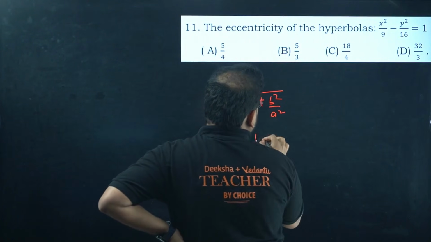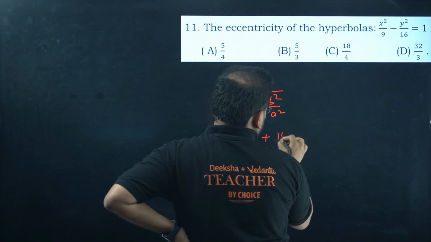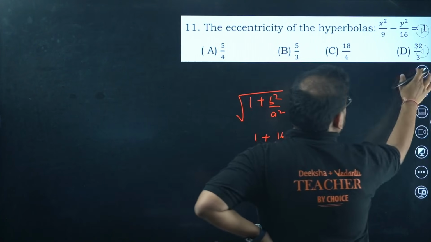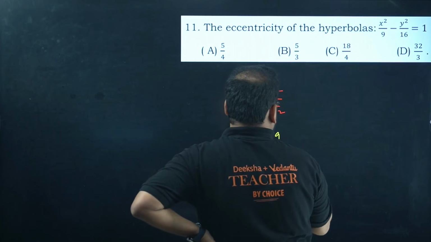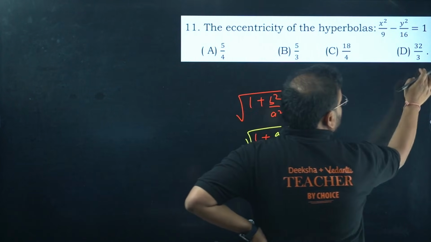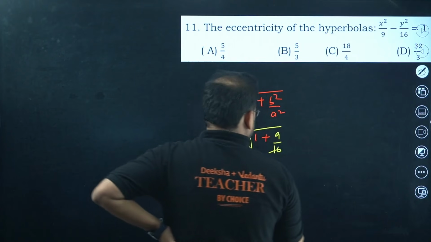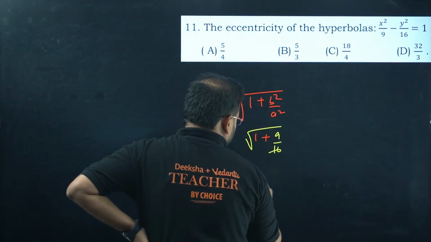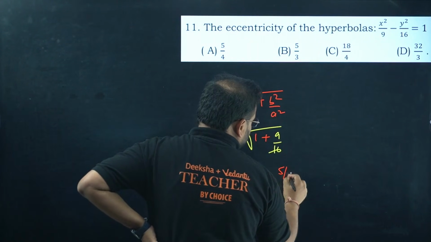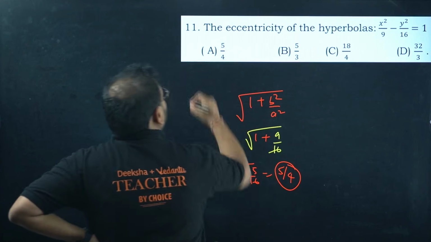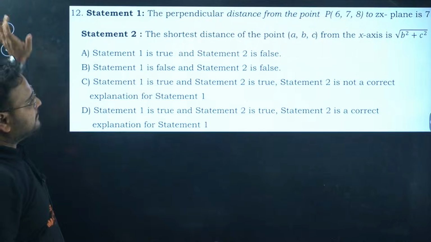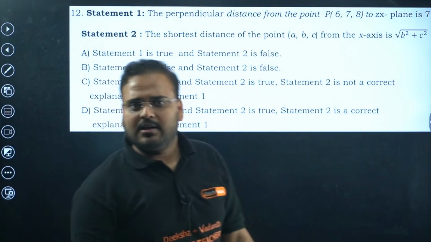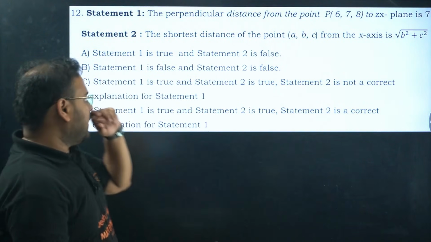Okay, so in this case, we'll have the value as 9 by 16. So this gives us 25 by 16. Answer is 5 by 4. Next. Done? Yeah. Simple questions. Formulas, if you know, you can solve the problems in MCQs.